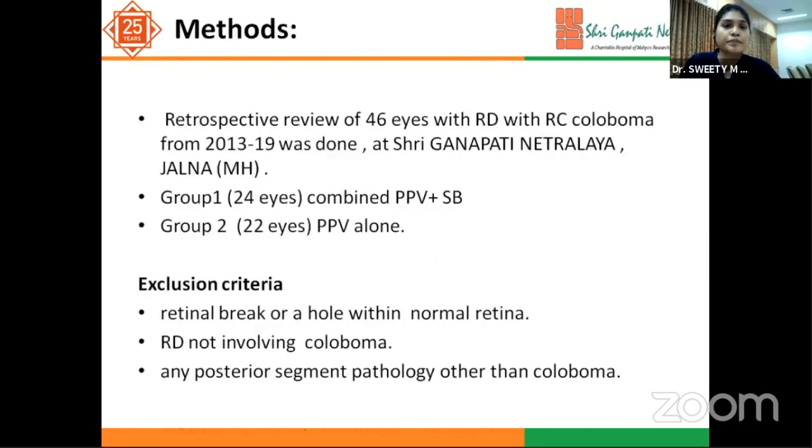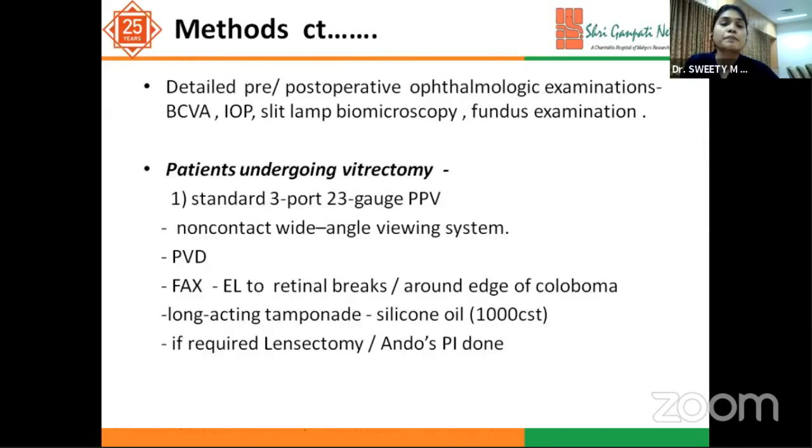the surgical treatment. Data was analyzed through EMR of 46 eyes at the Retina Department of Sri Ganpati Netralaya, Jalna, from 2013 to 2019. Group 1 comprised patients who underwent combined surgery, while Group 2 comprised patients who underwent vitrectomy alone. Exclusion criteria were retinal break within the normal retina, retinal detachment not involving the coloboma, and any posterior segment pathology other than coloboma. Detailed examination was done pre- and post-operatively.